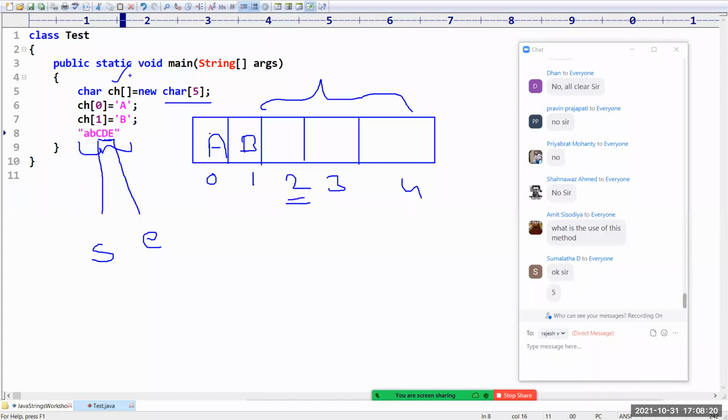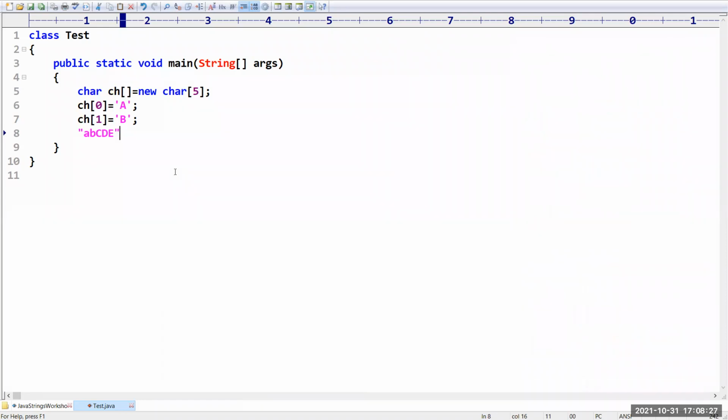I think all the 4 parameters you are very clear, right? All the parameters we got. So based on this, we have to write. What is the function name? getChars. Okay, getChars. Here, what is the first parameter? Source index, from where you have to copy.